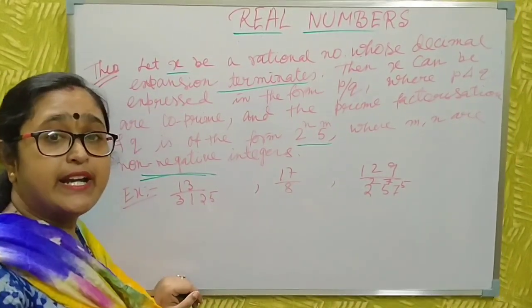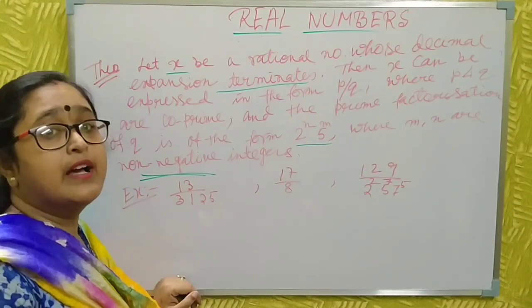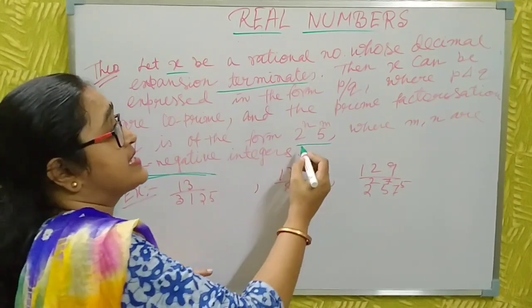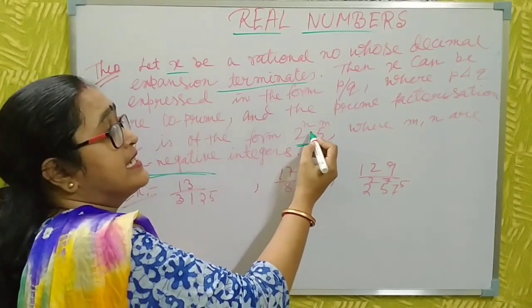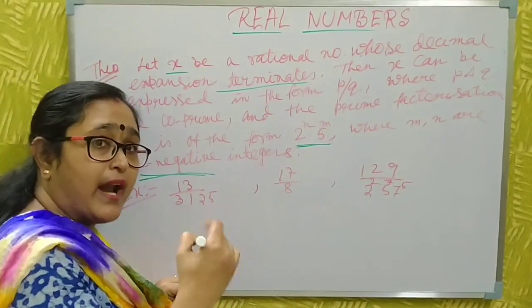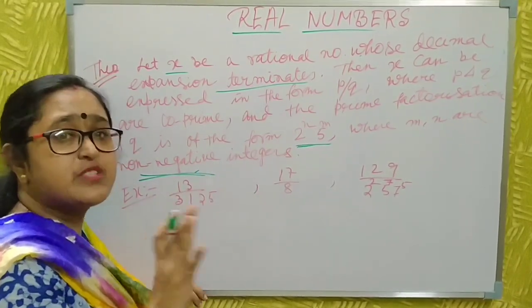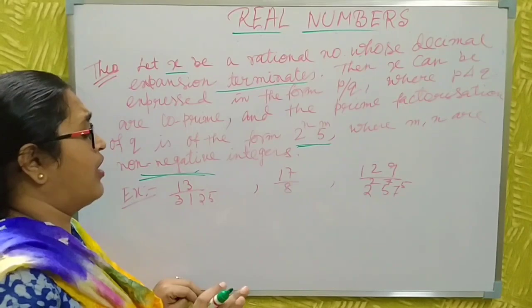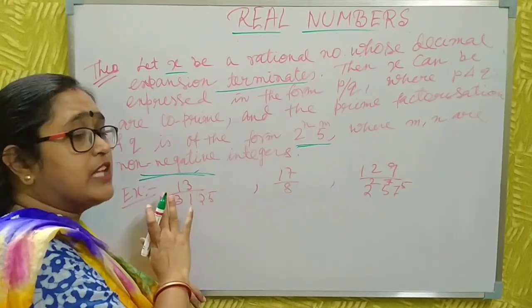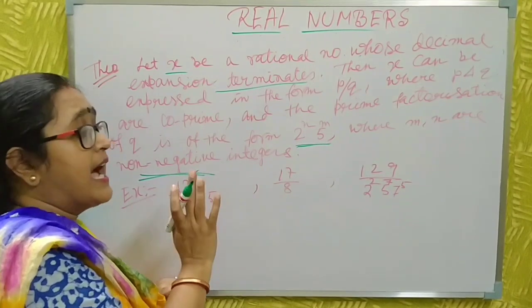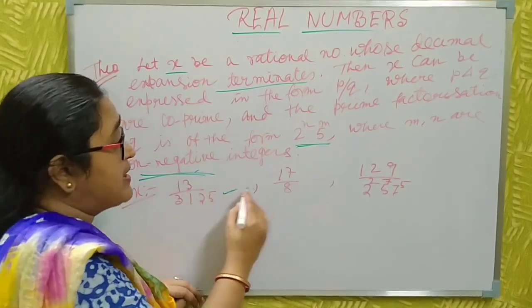So the denominator of a terminating rational number can be expressed as 2 to the power n into 5 to the power m, where m and n are non-negative integers.